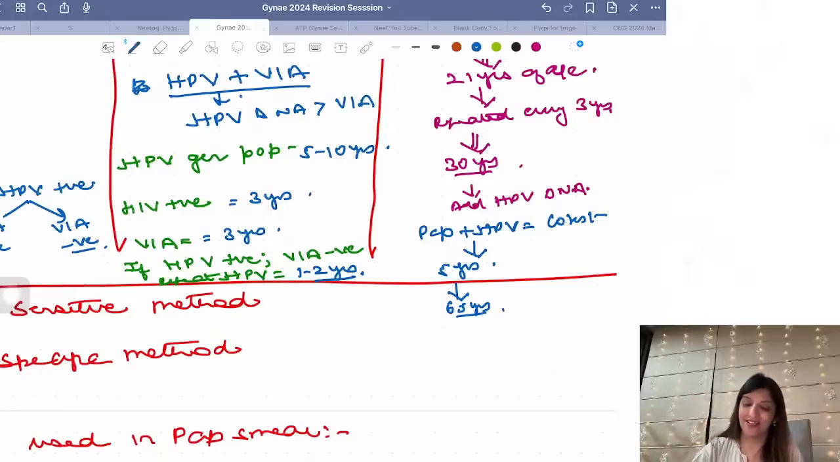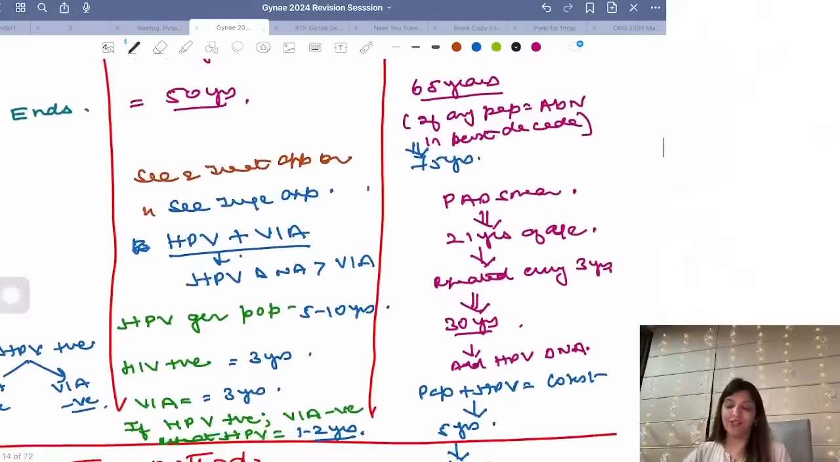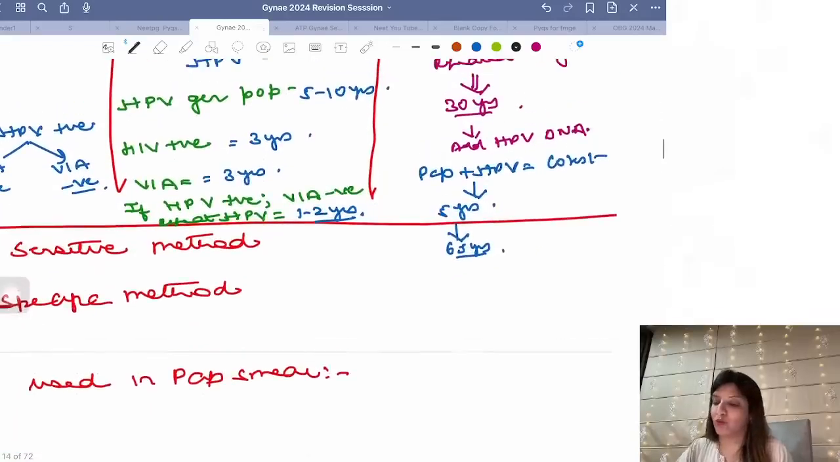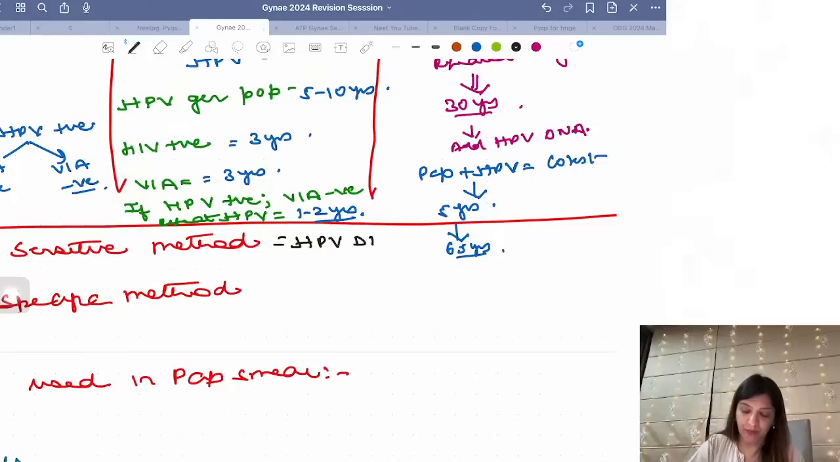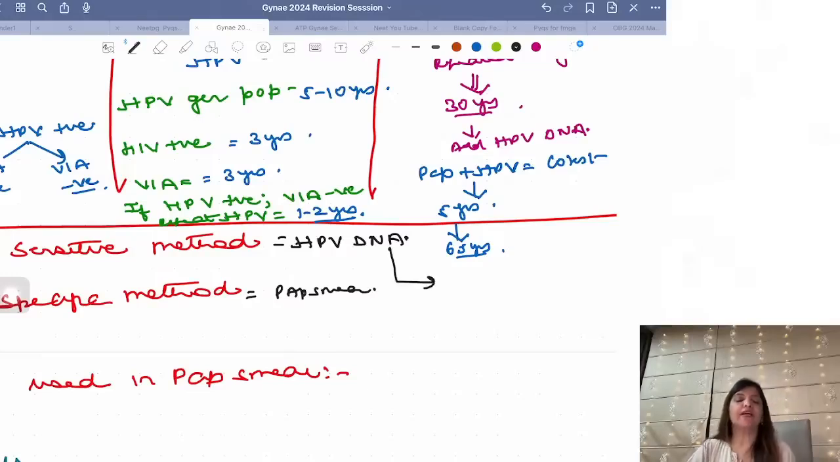Right? So ACOG ka protocol and WHO protocol. Now, what is the most sensitive method? HPV DNA. What is the specific method? Pap smear. When should HPV DNA testing begin? It should begin at 30 years of age, or at least the patient should be 25 years. Right? That is the time for HPV DNA testing.